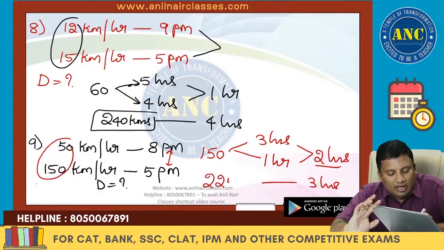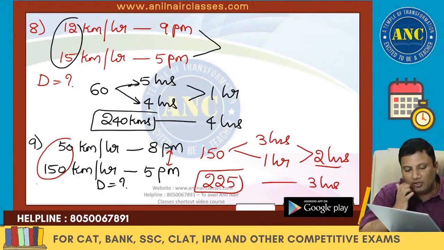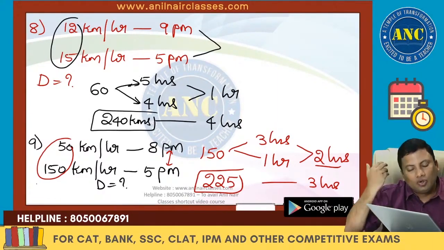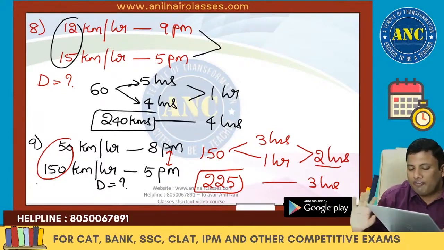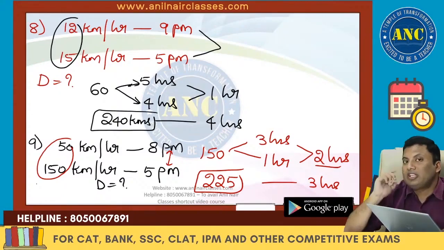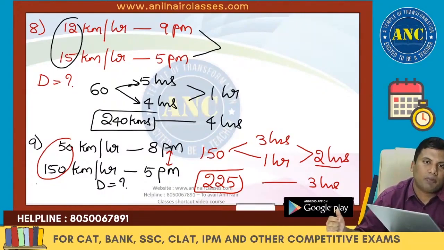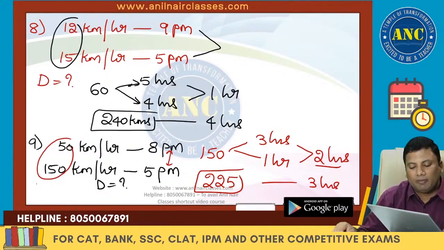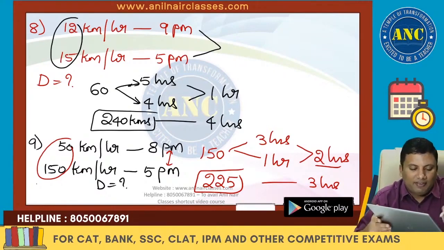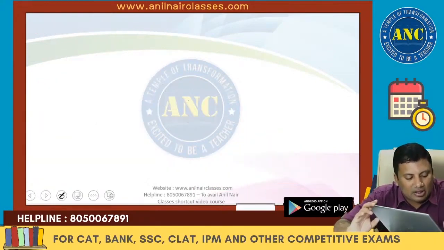2 times 75 is 150. 3 times 75 is 225. Once you understand, you don't need to use let distance equal x. No formula is required. I told you that it is thematic based learning. One theme and you can solve a lot of problems. When something is constant, from the given values, take the LCM of the given values. 150. First day 3 hours, second day 1 hour. It is 2 hours, but I want 3 hours.